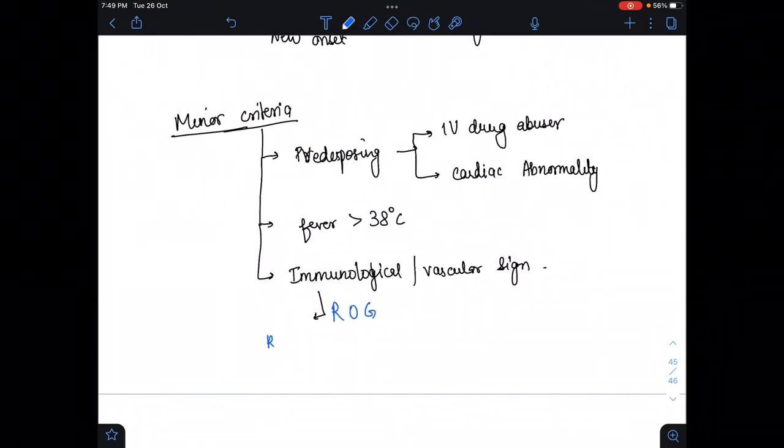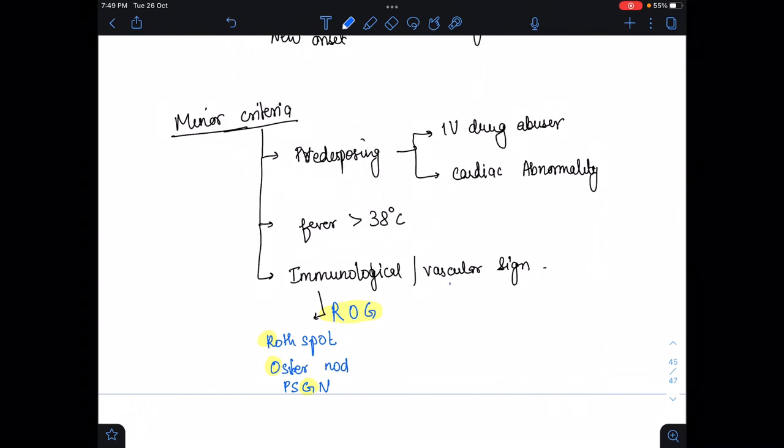ROG. R stands for Roth spot. O stands for Osler node. G stands for post-streptococcal glomerulonephritis, that is PSGN. So this is the ROG, for immunological sign.